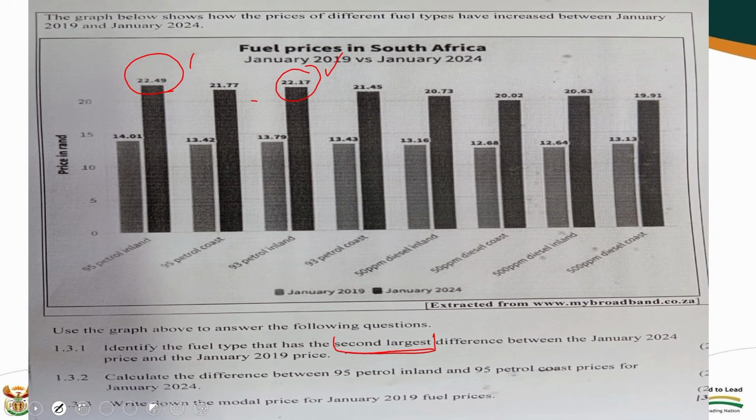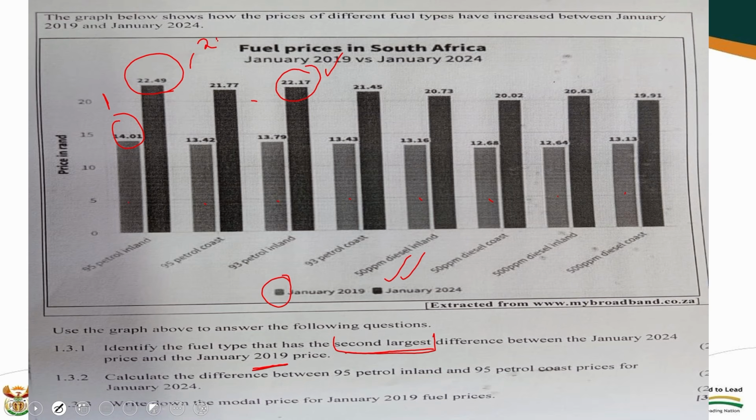Remember, January 2019. Now you have to have a look. If you talk about this one, this is January. This is the key concept 2019, and this is the key concept 2024. My answer is answering January, which means I have to look on this graph. These were 2019. Now, which one is the biggest in 2019? You go down, you say in 2019, this is 1401, and there's no other one. This is the first one in 2019.